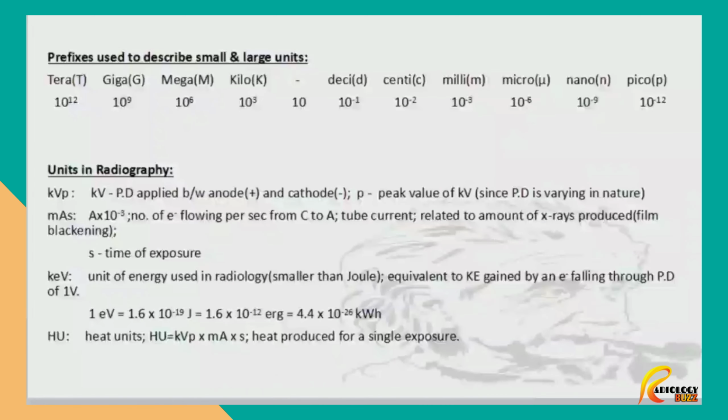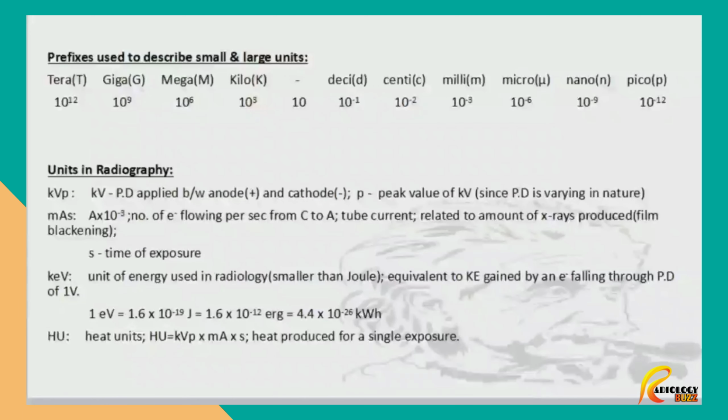Common units used in radiography. kVp, that is kilo voltage peak. Kilovoltage is the potential difference applied between anode and cathode of the X-ray tube. P represents the peak value of the kilovoltage. Peak value is used since the PD is varying in nature.